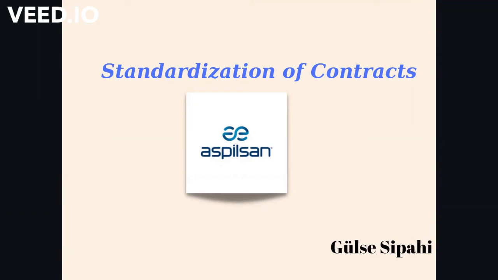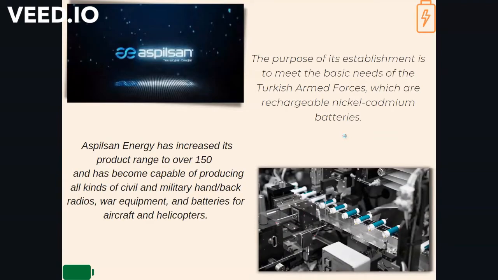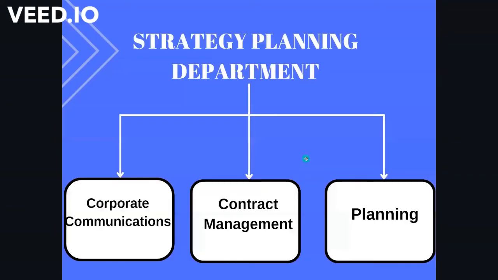Today, I'm going to talk about my project in Aspis Energy. First of all, I would like to give brief information about Aspis Energy. The purpose of its establishment is to meet the basic needs of the Turkish armed forces, which are rechargeable batteries. And Aspis Energy has increased its product range to over 150 and has become capable of producing all kinds of civil and military handheld radios, war equipment, and batteries for aircraft and helicopters. After this information, I want to show the system.